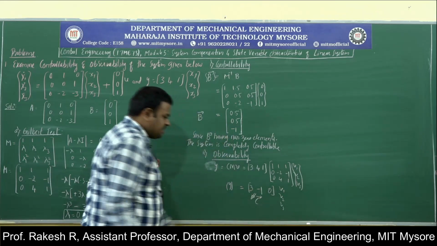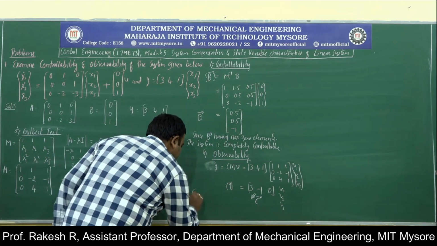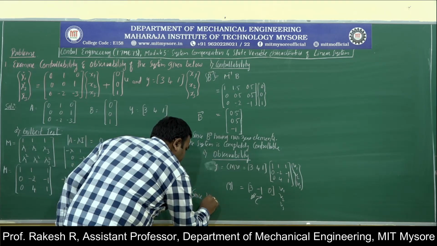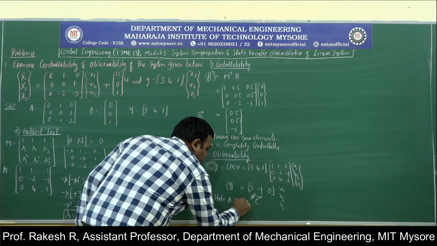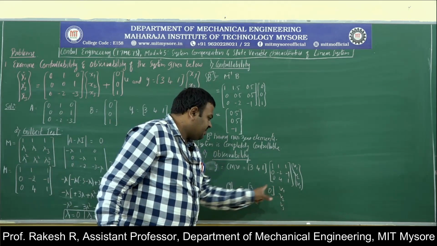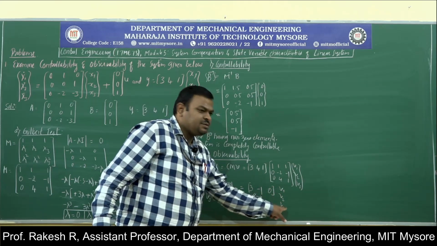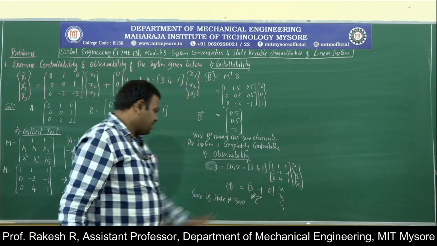Just for understanding sake, I have written like that. Here, since the V3 state is 0, that means this state is 3 into V1 minus V2 plus 0 into V3, that is the representation. Here one of the states is 0.